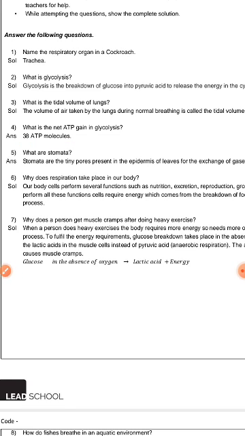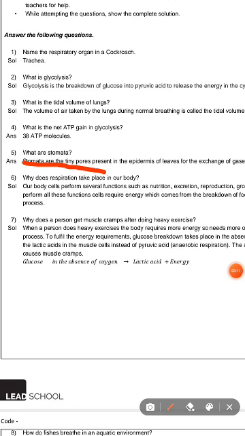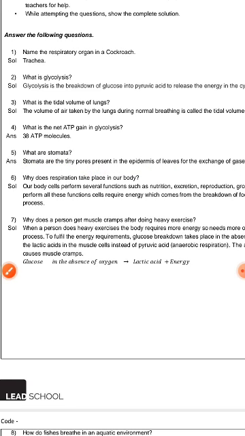What are the stomata? Stomata are the tiny pores present in the epidermis of the leaves for exchange of gases. The next question is, why does respiration take place in our body?